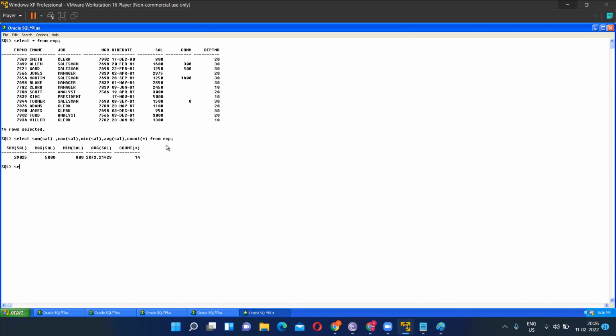But if I write select count of commission, what will happen? Guys, it will not count what? Null value. Can someone tell me what it will not count? Null value. It will not count the null value, and the output will be how much? 4. And if I write select count of department number, what will be the output? 14. Are you clear? Is your concepts clear? Tell me yes or no.